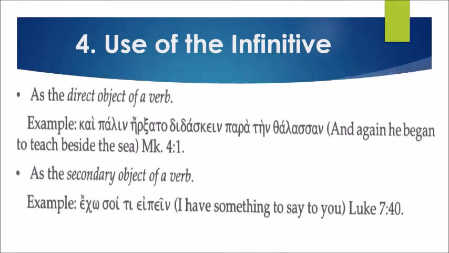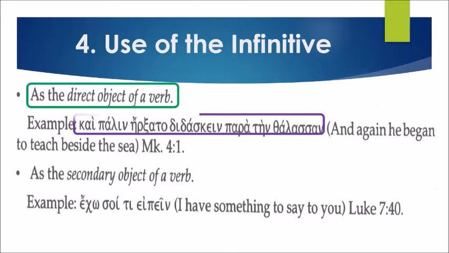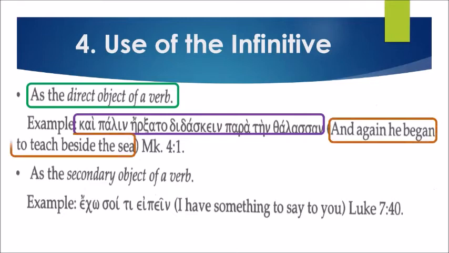Second, as a direct object of the verb. Let's read the example. Kai palin erxato didaskein para ten thalassan. So we have here didaskein as our infinitive. It means, "And again, he began to teach beside the sea," in Mark 4:1. So the direct object of a verb.